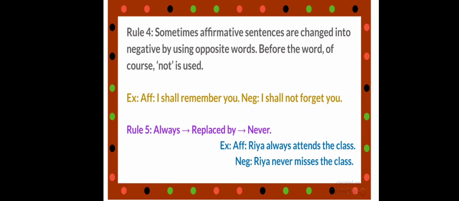Here in this sentence, we will use the opposite of the word remember, and we have to use the word not before the opposite word. So the negative sentence will be: I shall not forget you. See the meaning? I shall remember you. I shall not forget you. Meaning is the same, but the sentence is changed. One is affirmative and another is negative.